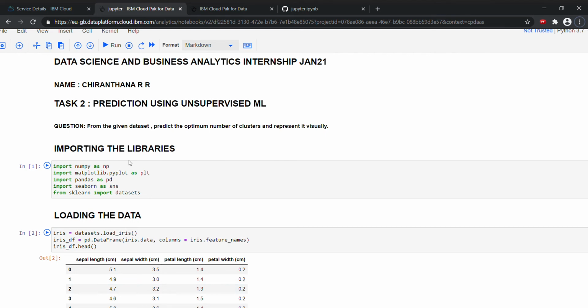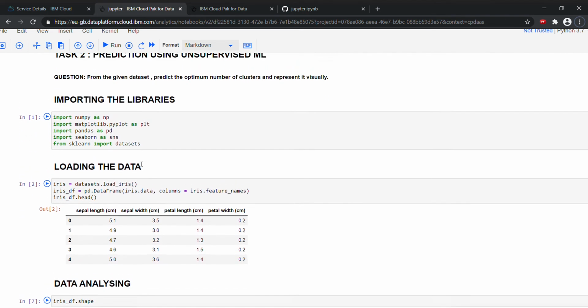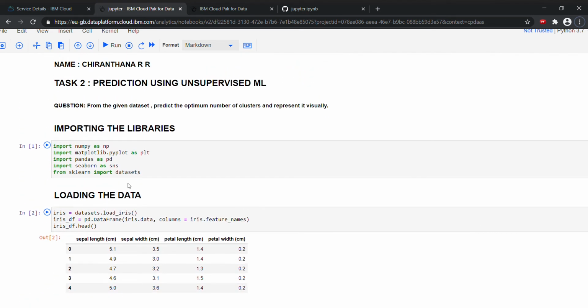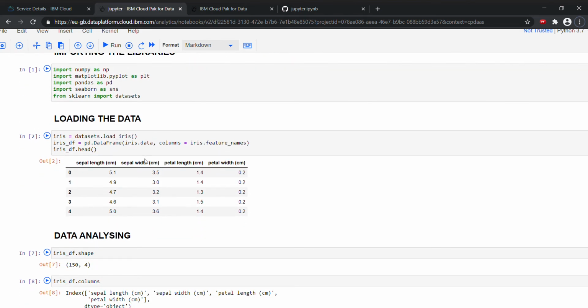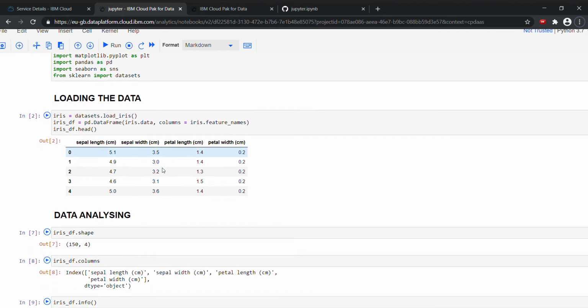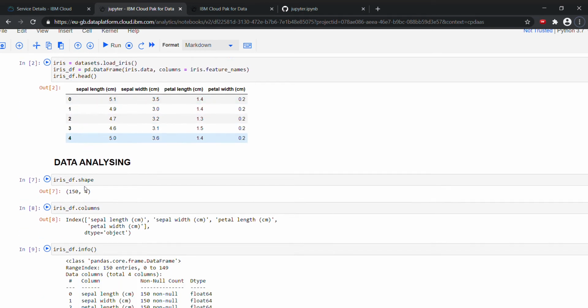So first, now we'll import all the libraries. After importing all the libraries, we need to load the data. We use scikit-learn library in Python to load the iris dataset and matplotlib for data visualization. And we've given head because to print the first 5 rows of the column.